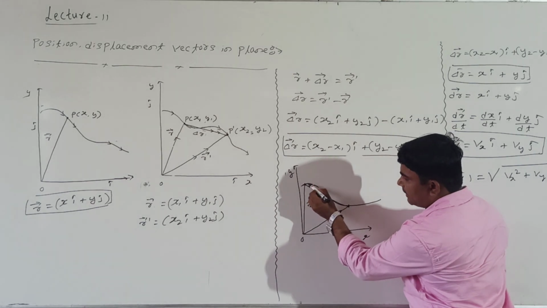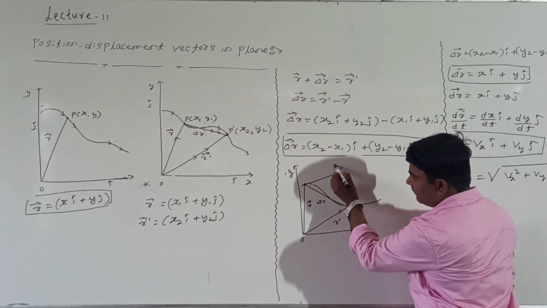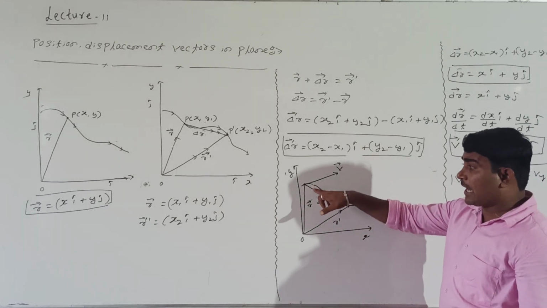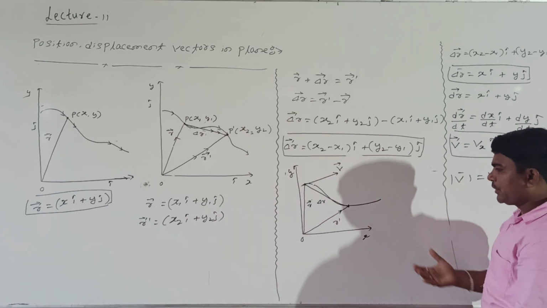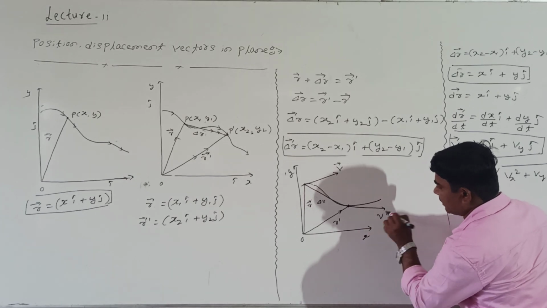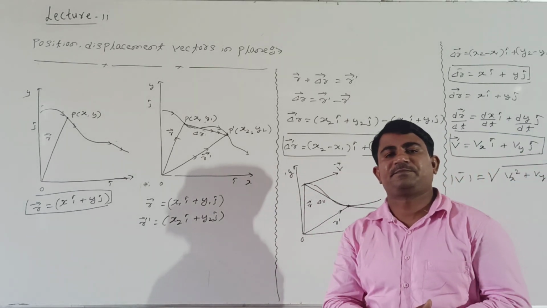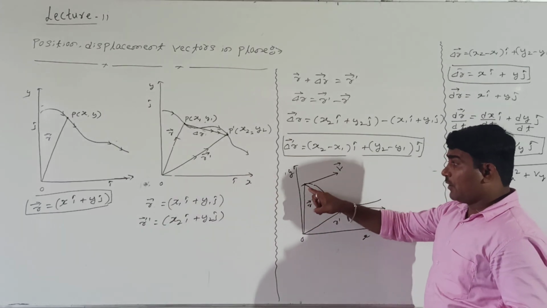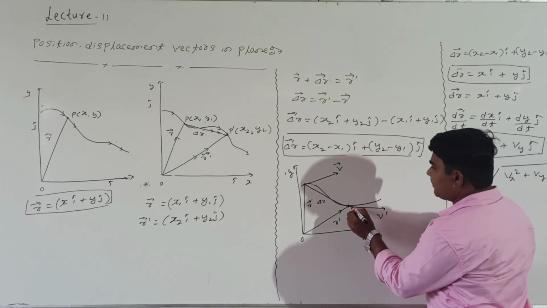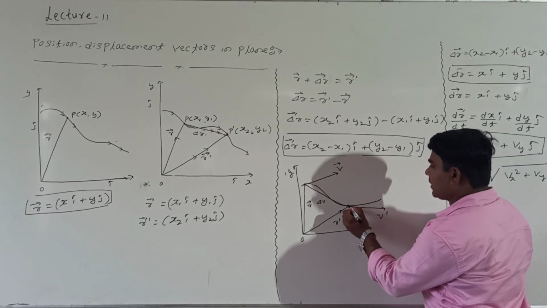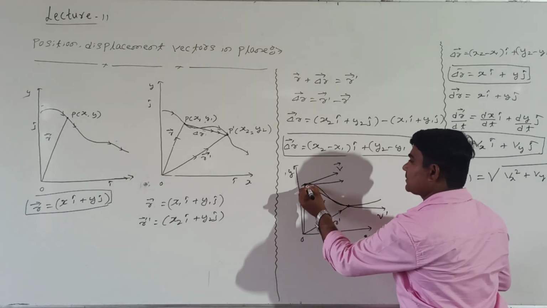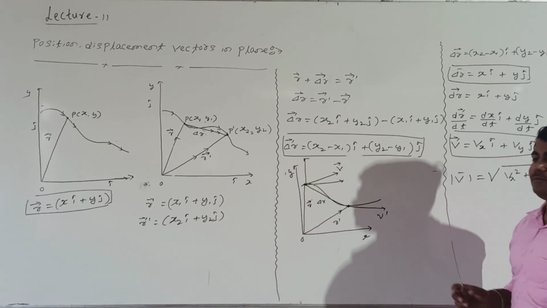At this point, if you take the tangent line, this represents the velocity v. But at this point, velocity v can be resolved into two components. At this point also, if you draw the tangent line, this represents velocity v dash. But here too, the velocity can be resolved into two components. If this is one component of the velocity, this is the second component of the velocity, right?